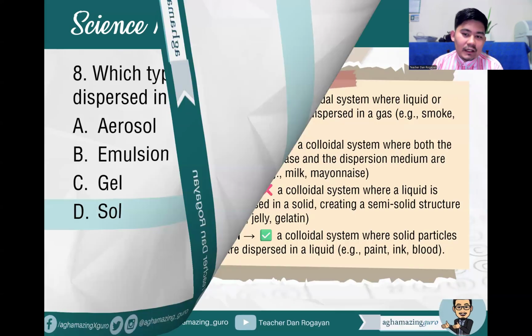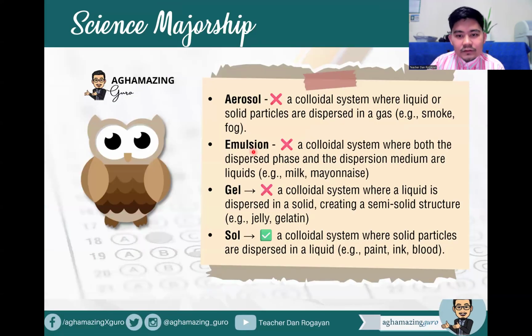Solid dispersed in a liquid. So when we talk about aerosol, a colloidal system where liquid or solid particles are dispersed in a gas, like for example, the smoke and the fog. Emulsion, on the other hand, is both the dispersed phase and the dispersion medium are liquid. So that's emulsion, like milk and mayonnaise. For gel, a liquid is dispersed in a solid, creating a semi-solid structure like the jelly and gelatin, while the sol is a colloidal system where solid particles are dispersed in a liquid like paint, ink, and blood.